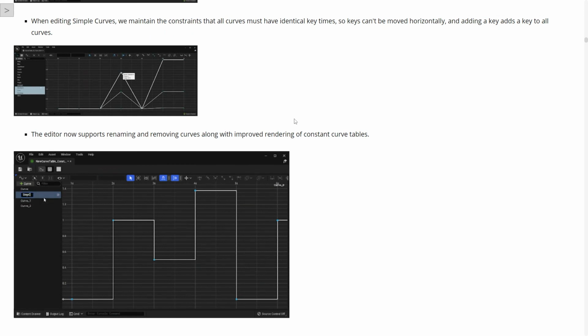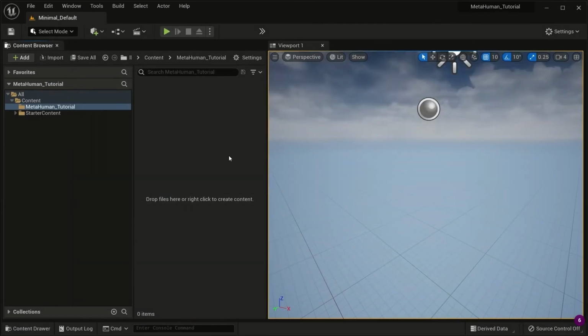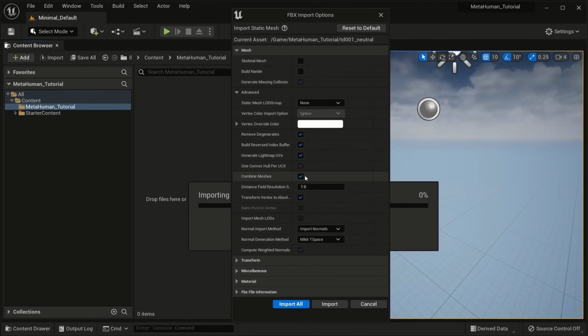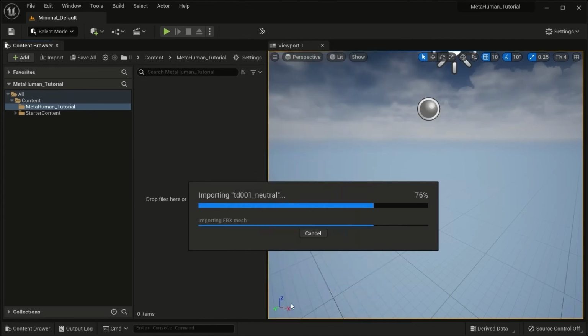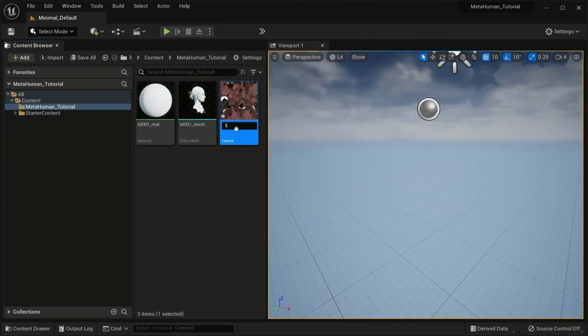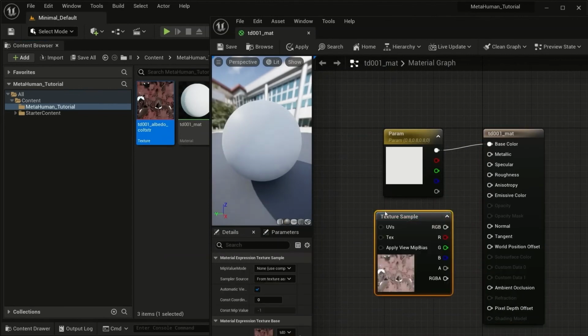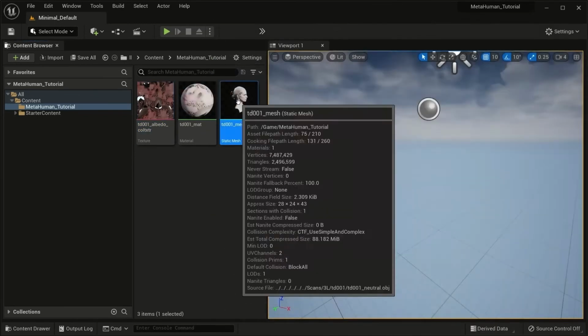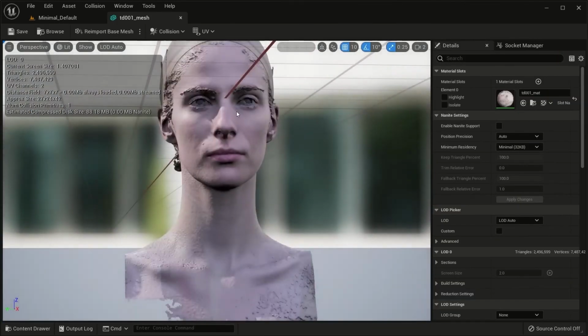New import pipeline. Whenever you're importing assets into Unreal, the import framework did get a little bit of improvements. I'm not going to go into details on this because it would be hard; I'd have to compare the old one to the new one and mess with it a little bit with you guys, and you'd get a little confused. So we're going to see this live, using UEFN and Unreal. Let's just skip this for now.